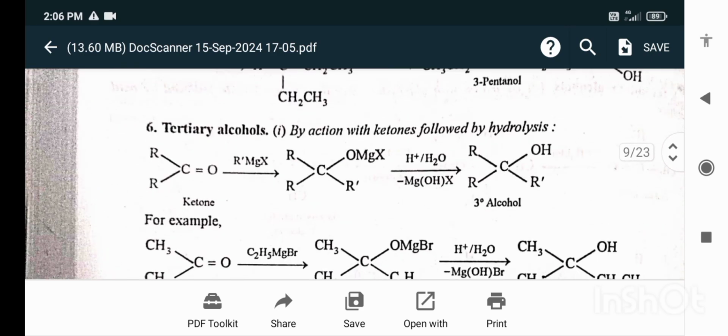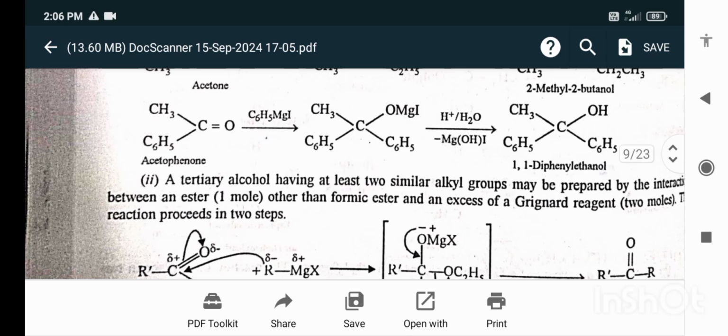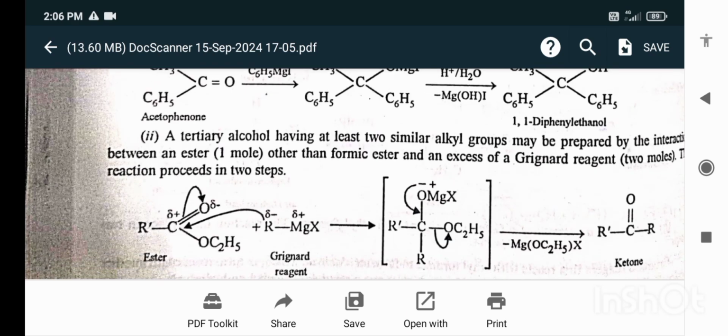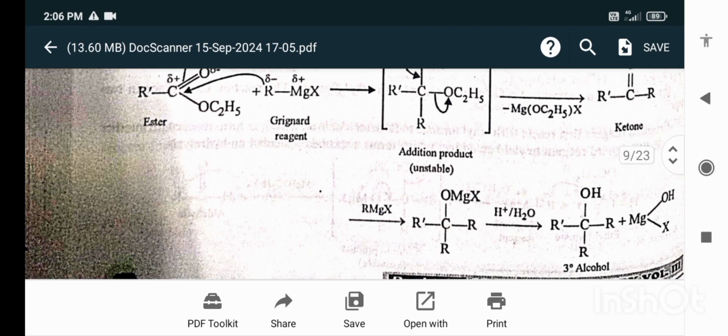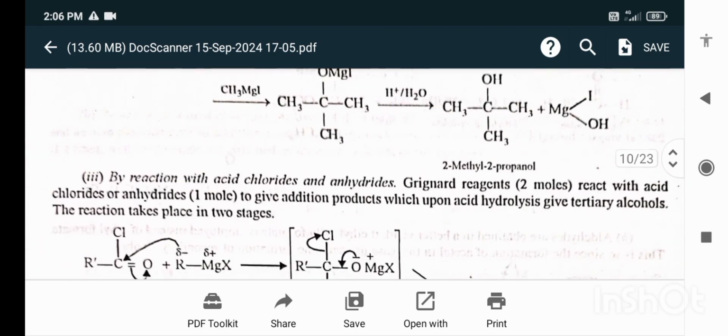Tertiary alcohol by the action with ketones followed by hydrolysis. When ketones react with Grignard reagent and then hydrolysis, it gives the tertiary alcohol. A tertiary alcohol having at least two similar alkyl groups may be prepared by the interaction between an ester other than formic ester and excess of Grignard reagent. Reactions will be taken in two steps.